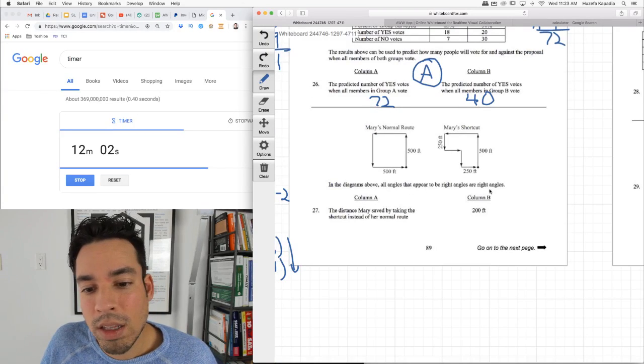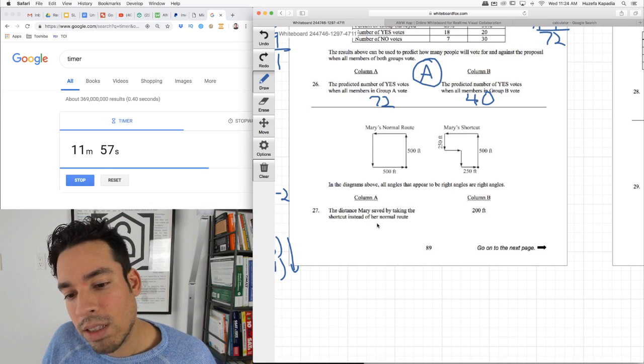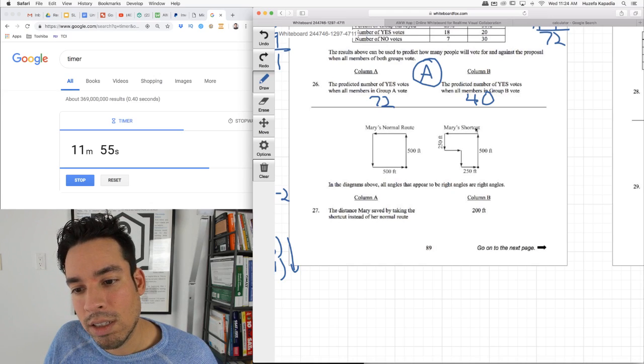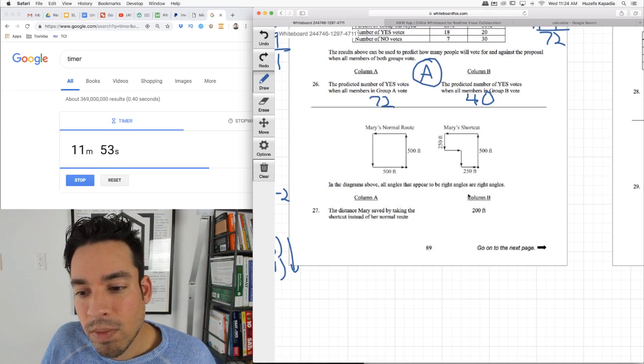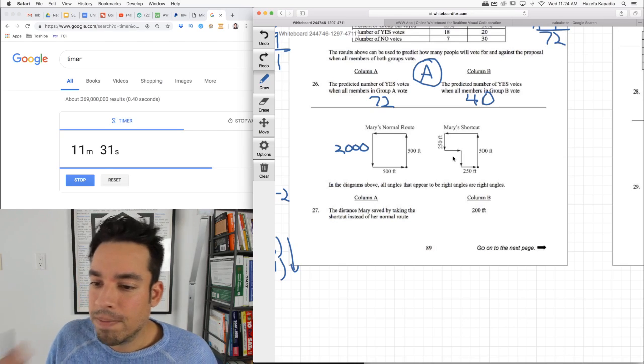Okay, in the diagram above, all angles that appear to be right are right angles. The distance Mary saved by taking the shortcut instead of her normal route. Let's see. She didn't save anything, actually, I'm pretty sure. So it's like she goes 500, 500, 500, 500. That's 2,000, right? In this case, I don't think she saved anything because she goes 500. Oh, wait, we don't know this value. Hold on.